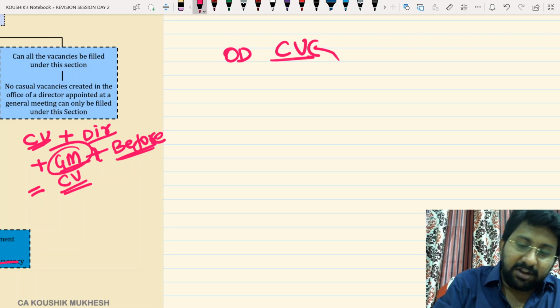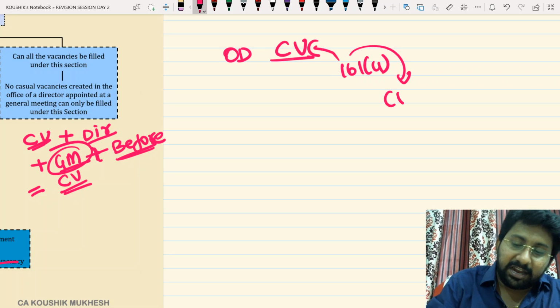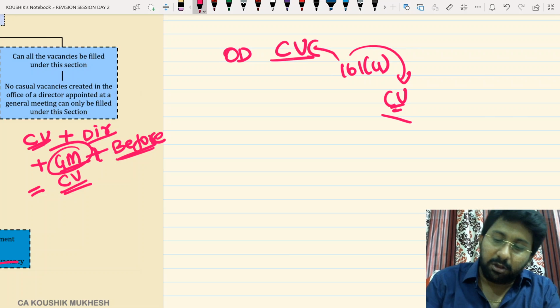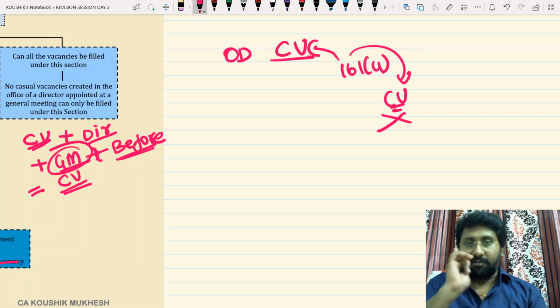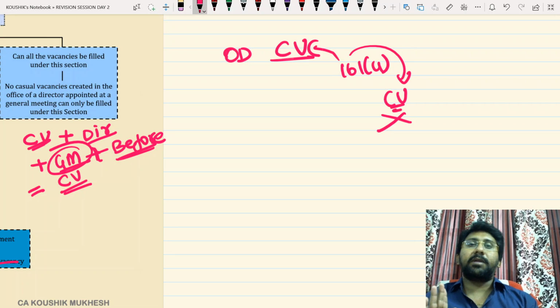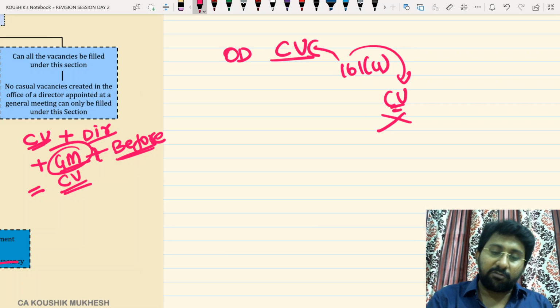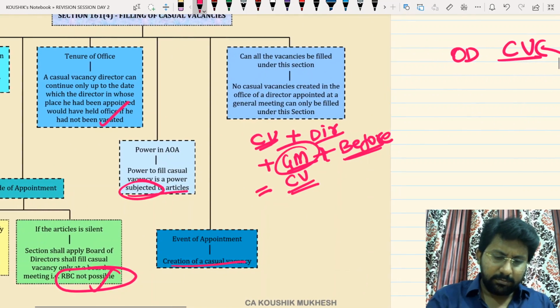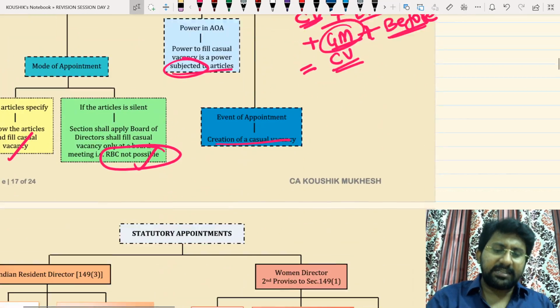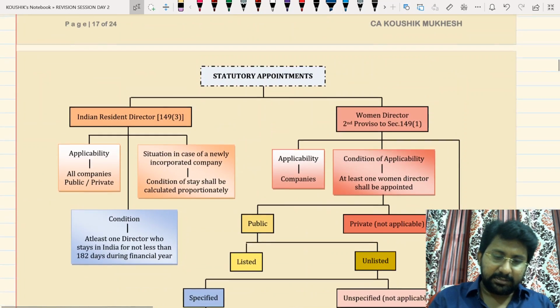Okay, I filled in accordance with 161 subsection 4. Again, he vacated and created a casual vacancy. Can this be filled? No. A casual vacancy in the office of a casual vacancy director cannot be filled. Only one time, in the original director's general meeting appointment, a director can be filled. This is one question that was asked in the last but one attempt for 4 months or 5 months. So this is the end of board appointments.